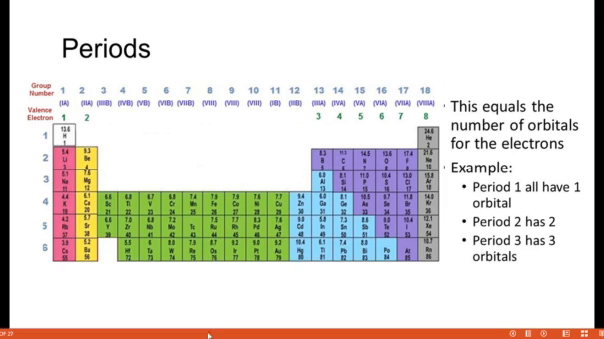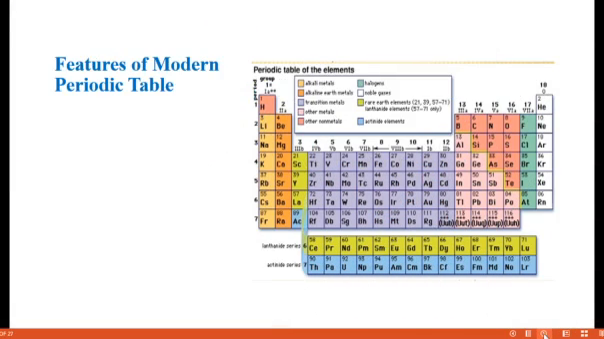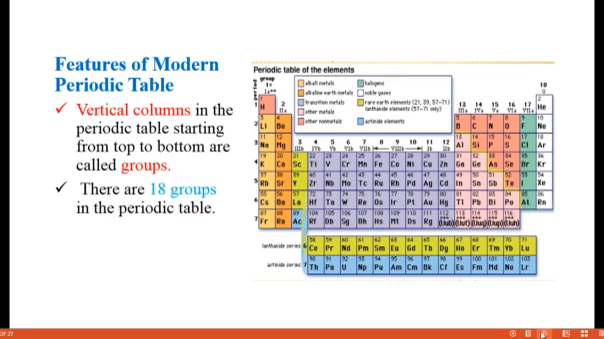Okay. So next, we discussed the periods. What about the next one? It is the vertical columns in the periodic table, from top to bottom. They are called groups. Already you know, vertical columns in the periodic table, starting from the top to bottom, are called groups. There are 18 groups in the periodic table. How many groups? 18 groups in the periodic table.